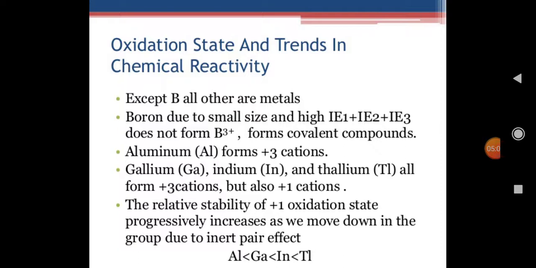The stability of the +1 oxidation state increases as we move down the group due to the inert pair effect. So we can observe a certain trend: aluminum is lower than gallium, gallium is lower than indium, which is lower than thallium. We have to remember this.